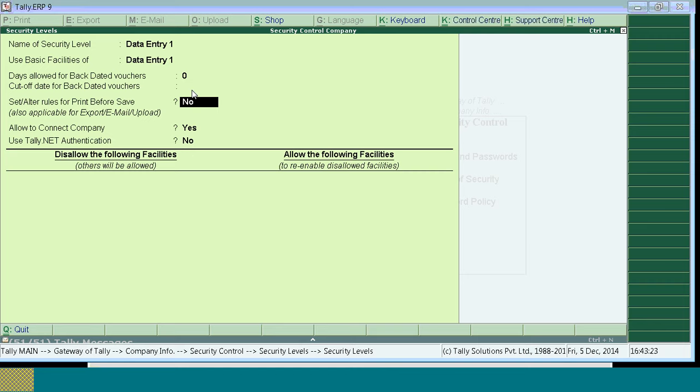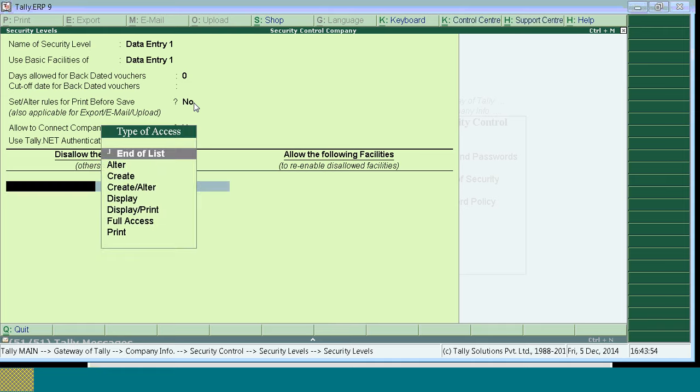Set alter rule for print before save. If this option is set to yes, this is used to restrict the security level from printing the required voucher type before saving the voucher. So if this option is set to yes, before saving the voucher you can print. If it is set to no, before saving the voucher you can't print the invoice. Allow to connect company is for remote access. Use Tally.NET authentication is used for remote access.